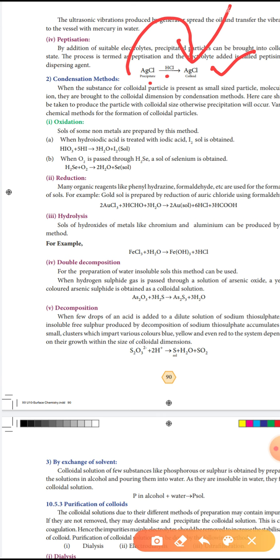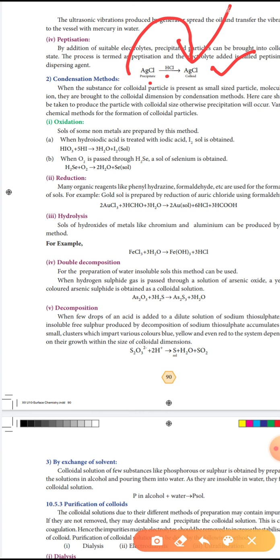Have you understood the preparation of colloids? The first method is the dispersion method, where larger particles are converted into colloidal particles. Colloidal particle size is 1 to 200 nanometers. In the dispersion method, the first is mechanical dispersion, where the plate is rotated at a very high speed.